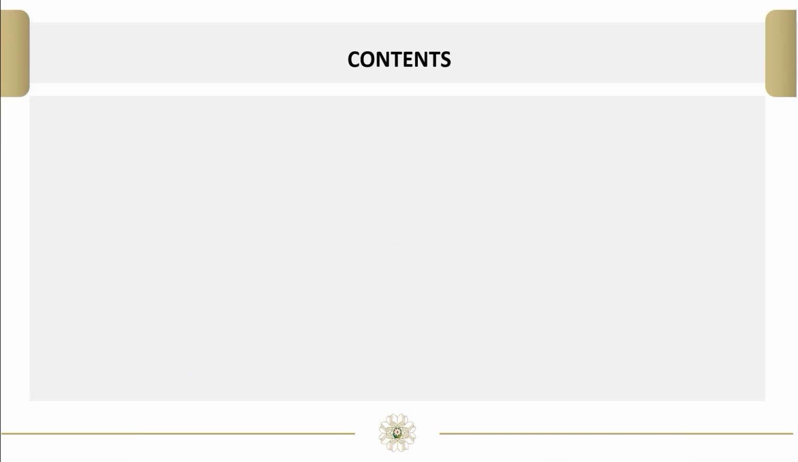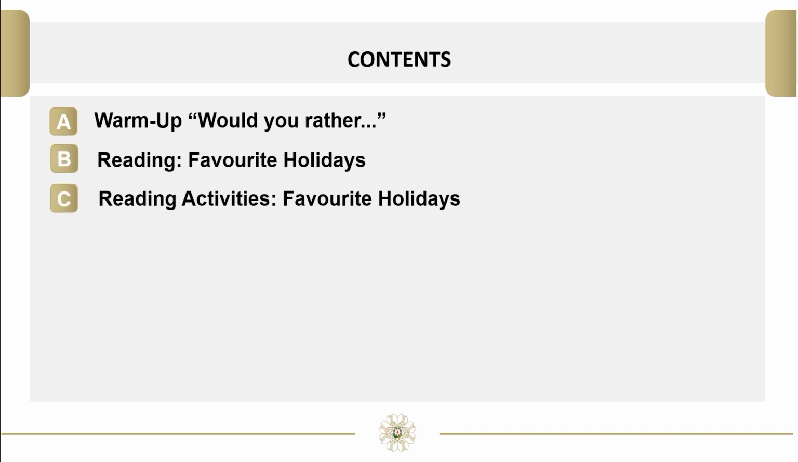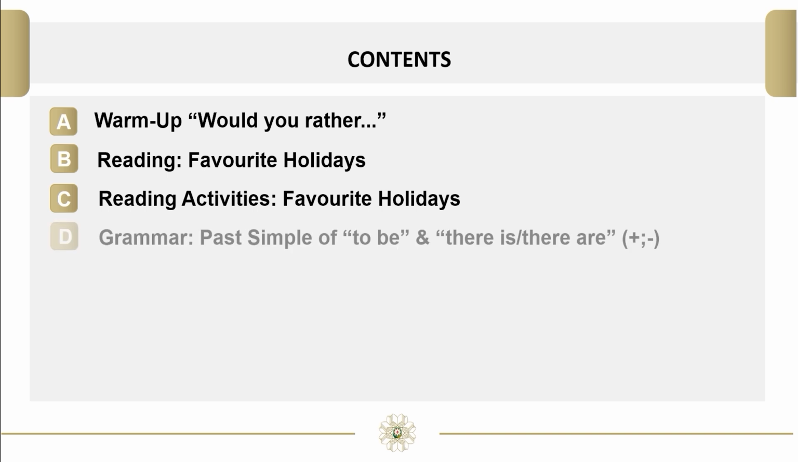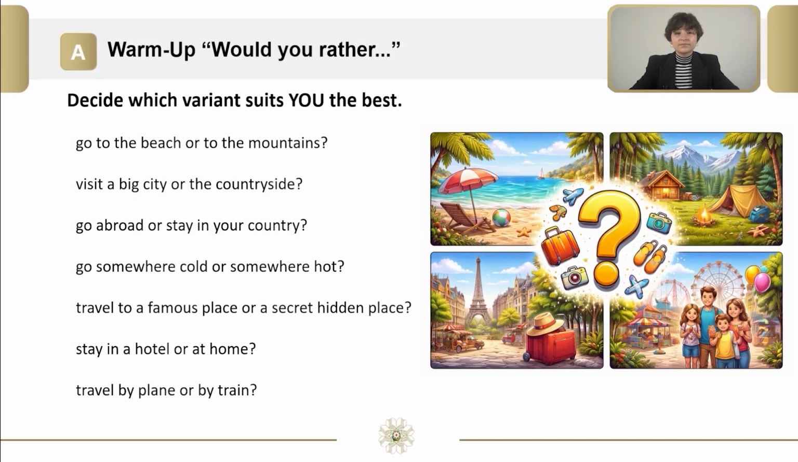Today, our topic is an online forum. The contents of today's lesson are reading and reading activities on favorite holidays. At the same time, another important topic of ours today is grammar, past simple of to be and there is, there are in affirmative and negative sentences. Let's start with our warm-up activity, Would You Rather? You need to decide which variants in questions suit you the best. Stop the video and do the activity.